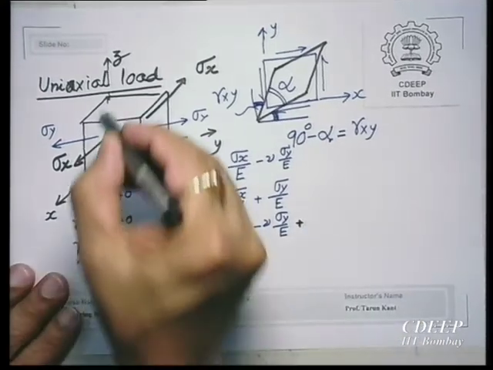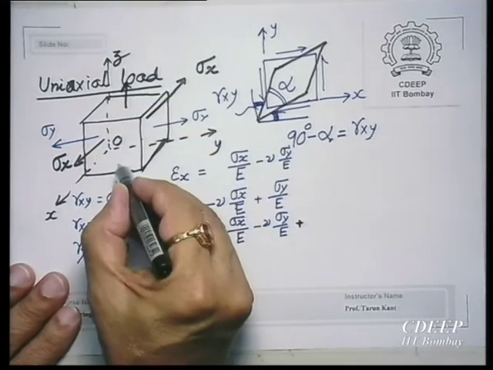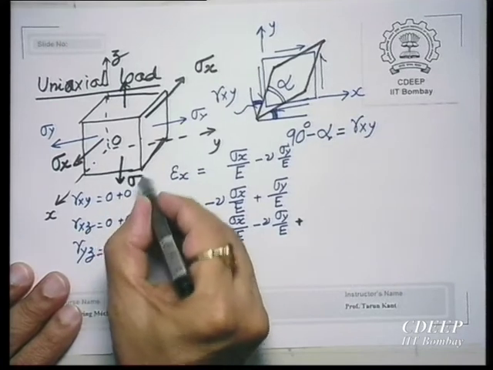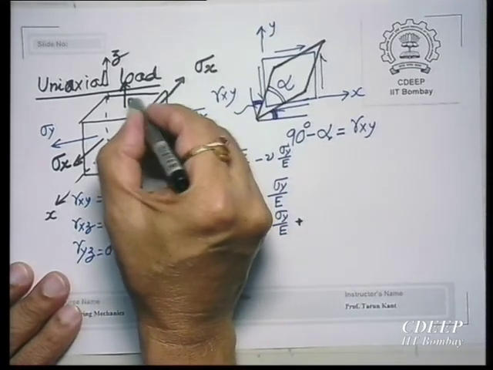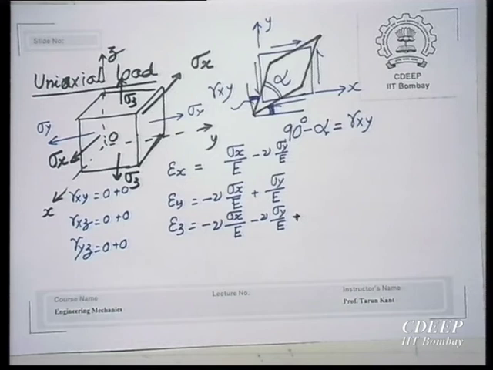Now let us apply sigma z, so that all three normal stresses are applied to the element.